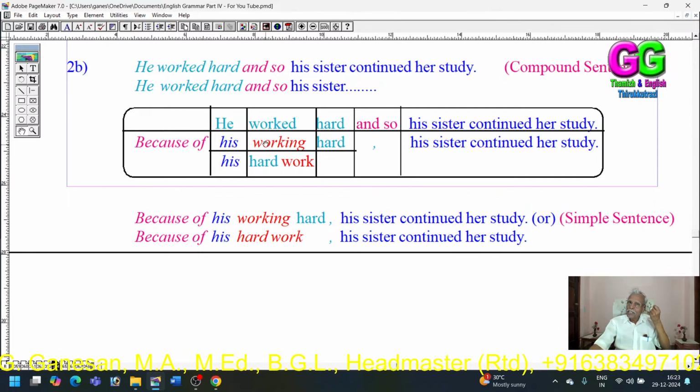The first main clause can be reduced into a phrase in these two ways. "Because of his working hard, his sister continued her study." Single sentence. Or "because of his hard work, his sister continued her study." You can say either way. This is a compound sentence. This is a complex sentence.